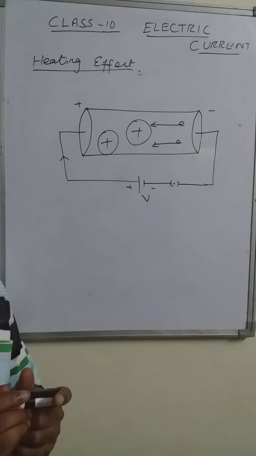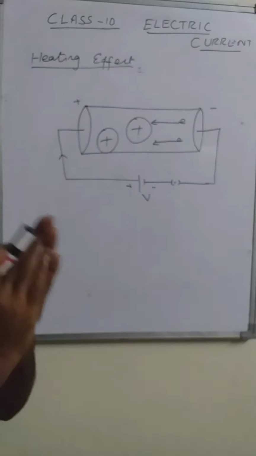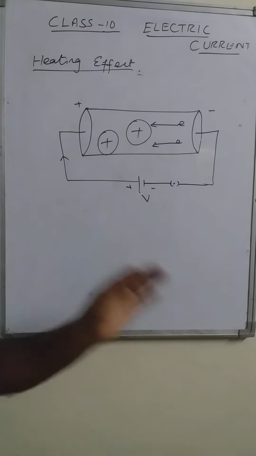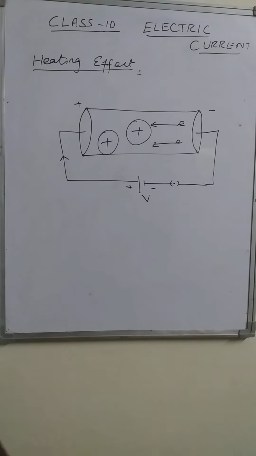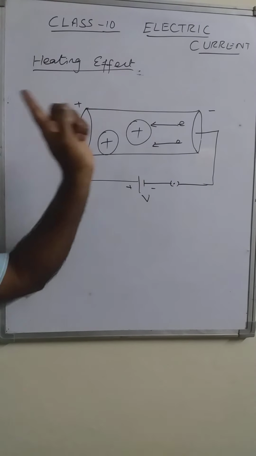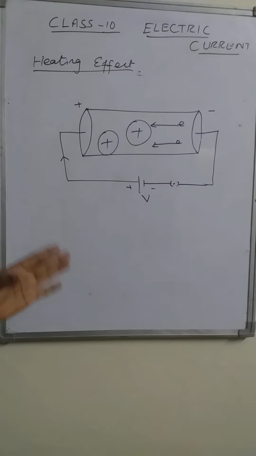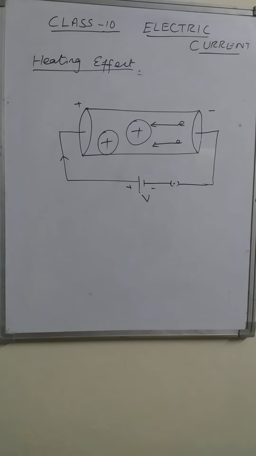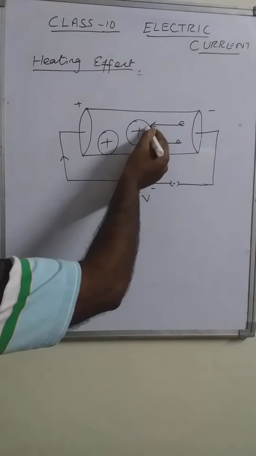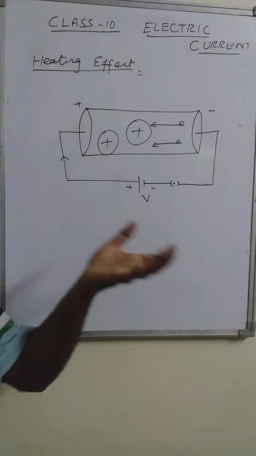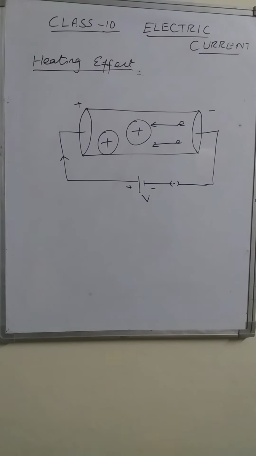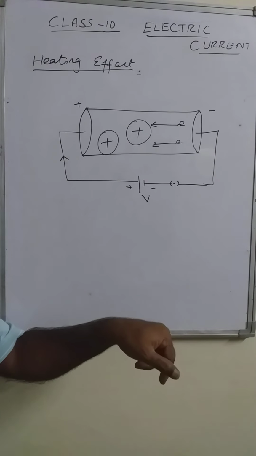As we know, when two particles collide with each other, what is produced? Heat is produced. Here also two particles, electron and positive ion, are colliding. From where is that heat produced?